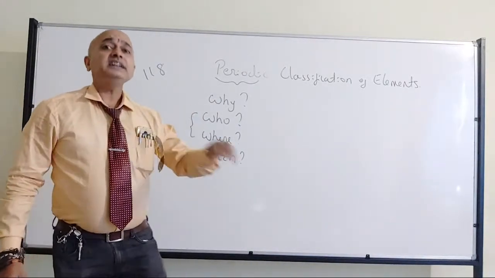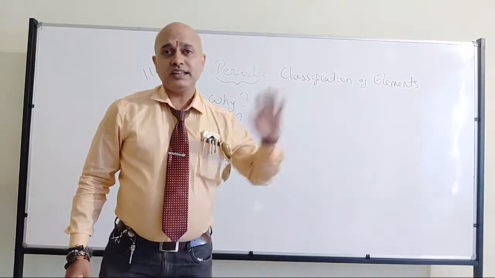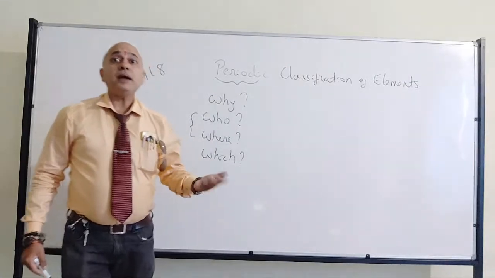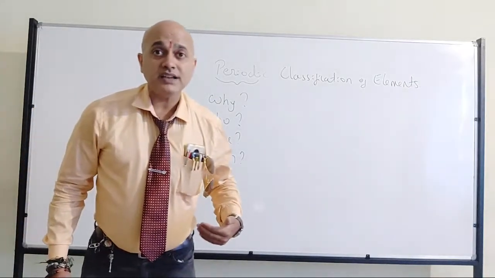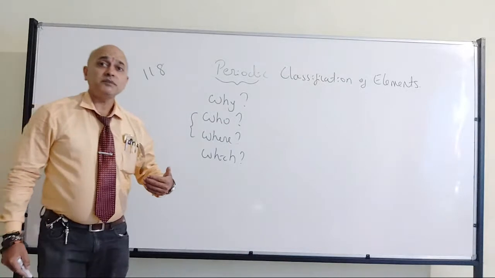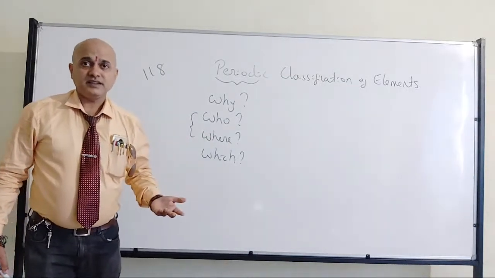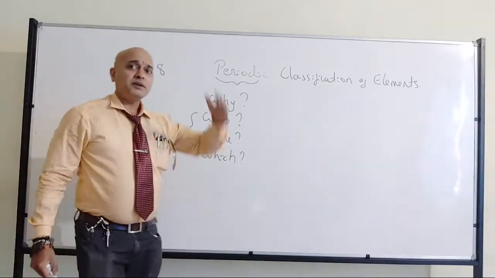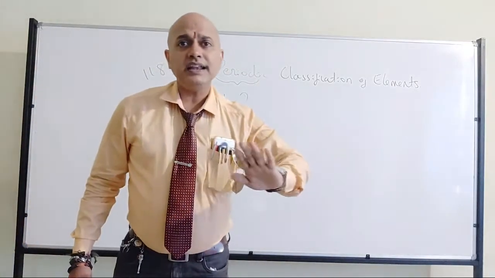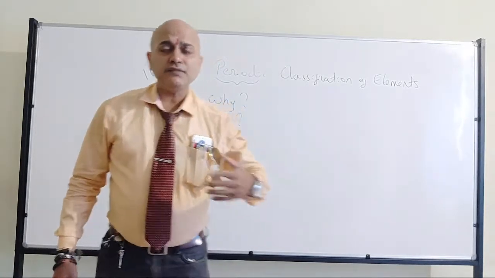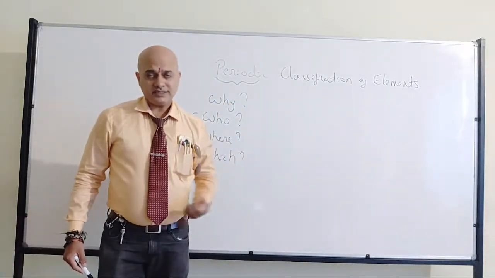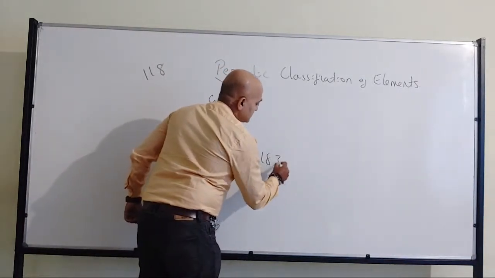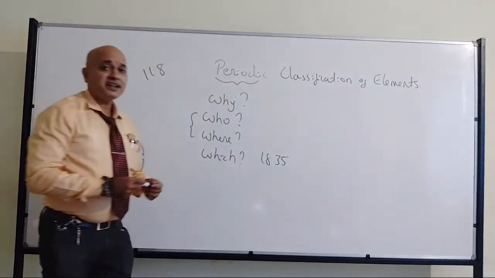Of those, 94 elements are naturally present, but the rest of the elements are man-made, which can be due to some nuclear reactions. So that's where we have around 118 elements. But in the beginning, there were not 118 elements naturally. It started from a small number of elements. So it started somewhere around 1835, an approximate year I am telling.